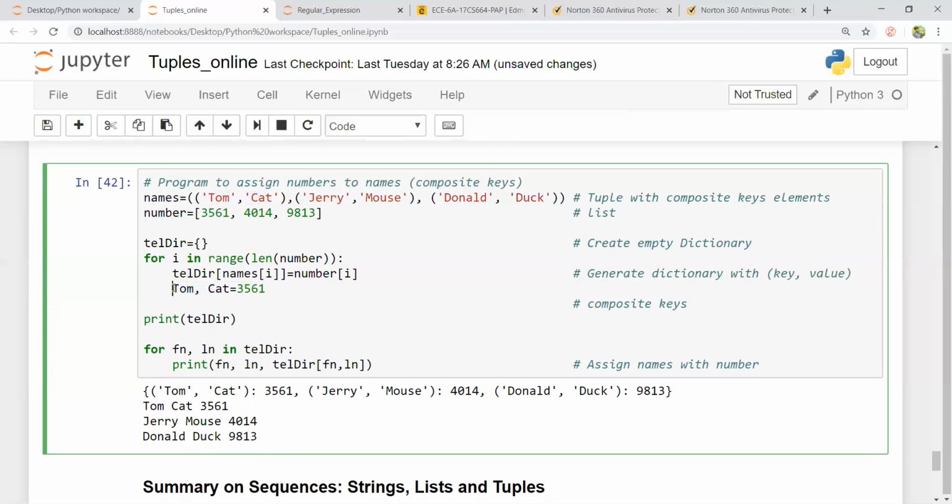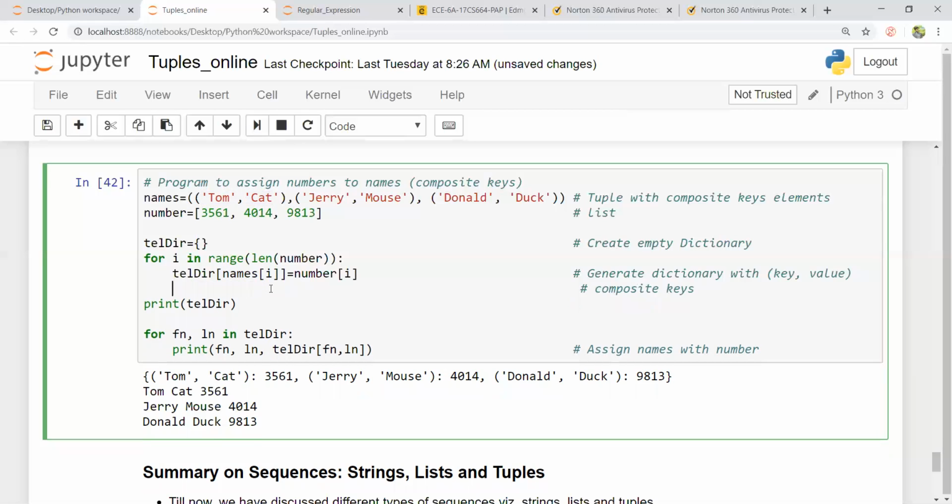I could call this a composite key now. Why? Because you are adding a tuple as names of i. You considered Tom and cat as a tuple, and this becomes a composite key now. A composite key is nothing but a tuple, multiple elements as a key. We call it a composite key.